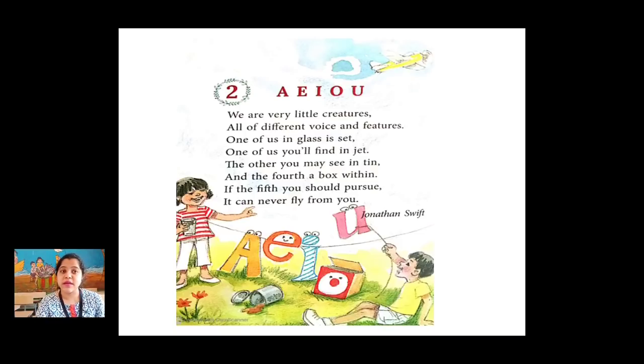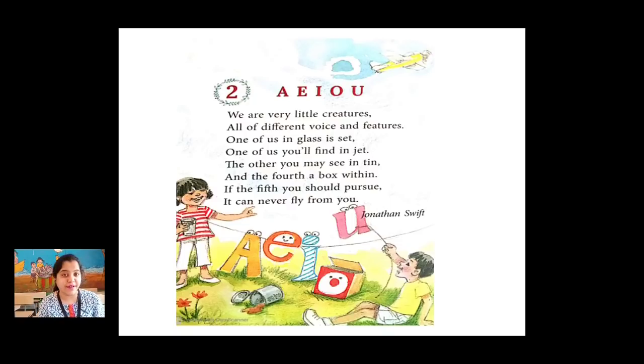One of us in glass is set. Now they say that one of us is in glass. Which letter is there in the glass? Which vowel? A. G-L-A-S-S, glass. So vowel A is in glass. One of us you will find in jet. Jet means an aeroplane. So which letter is there in jet? Which vowel? E. Very good.